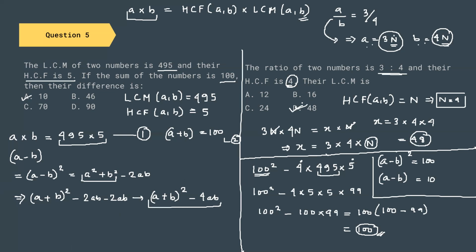So go through this concept again. This is an important concept. Whenever you get a question of LCM and HCF, you have to use this one. That is, the product of the two numbers is equal to the product of the HCF and LCM. So once we are done with this, let us go to our previous question. That is question number 4.